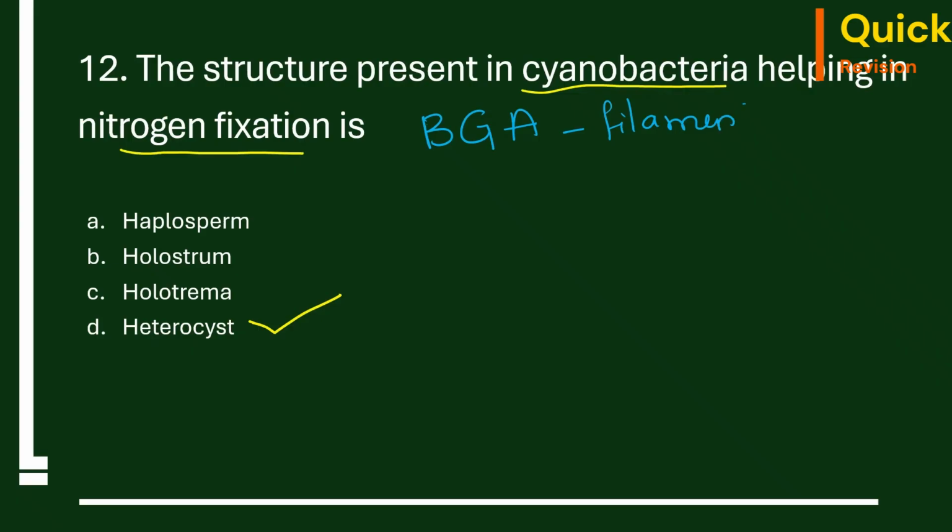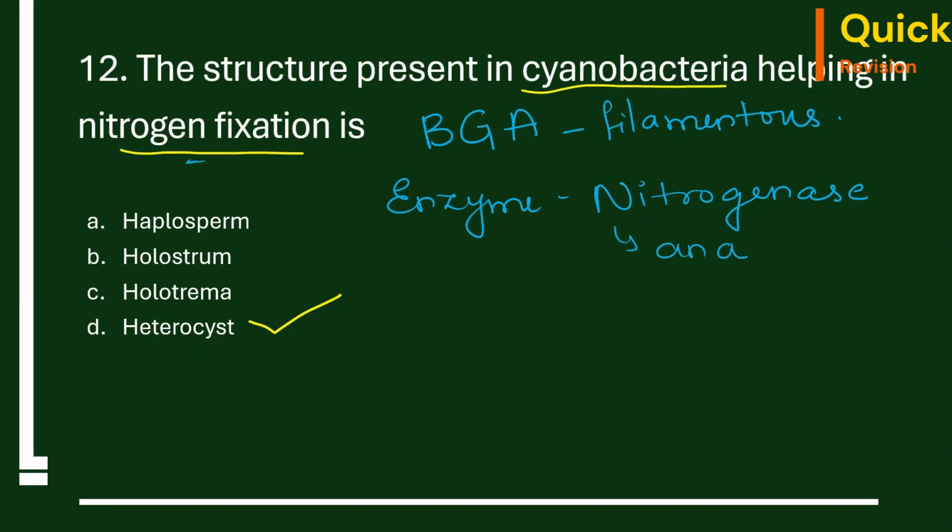The heterocyst can perform nitrogen fixation with the help of an enzyme called nitrogenase enzyme. Nitrogenase enzyme is active only in anaerobic condition. In the aerobic condition, the nitrogenase enzyme gets inactivated. In the presence of nitrogenase enzyme, the atmospheric nitrogen gets converted into ammonia, which is further used by the plants or the algae.